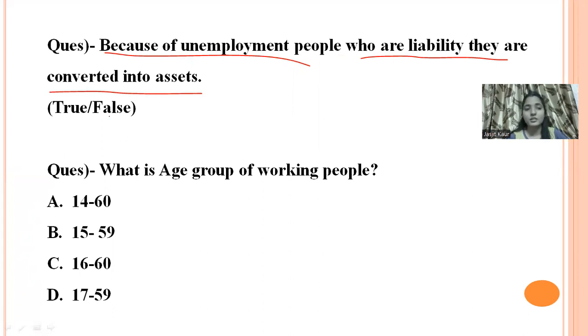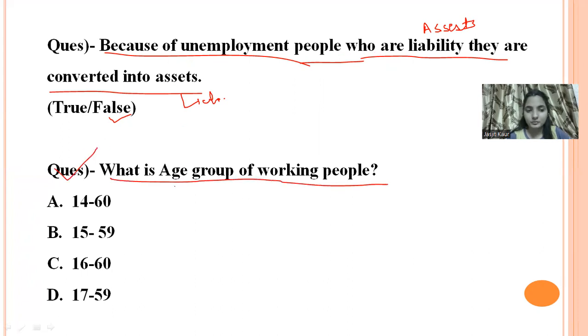Yes, very good. Here the statement will be false, because here it will be vice versa. The people who are an asset for the country are converted into a liability. Now the second question is, what is the age group of working people? Yes, very good, students. It's 15 to 59.